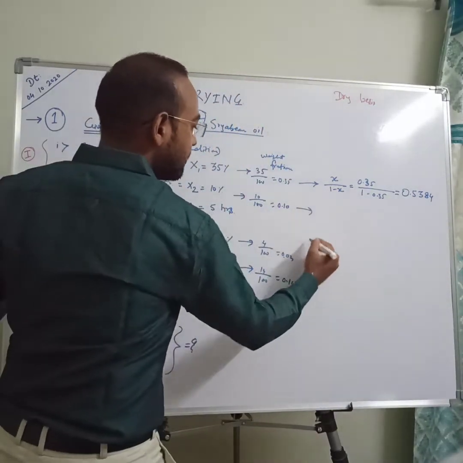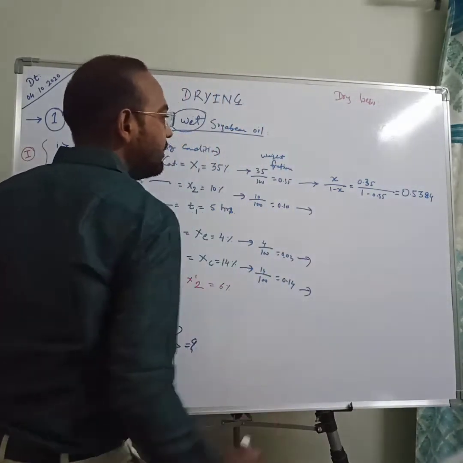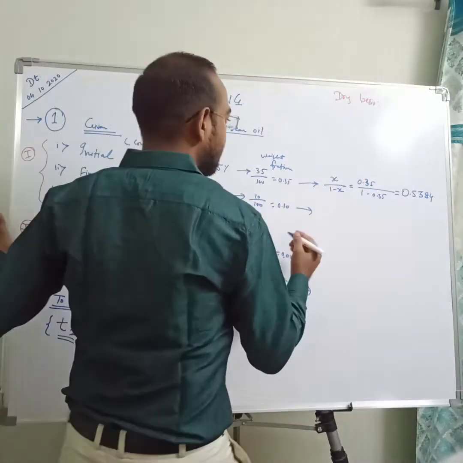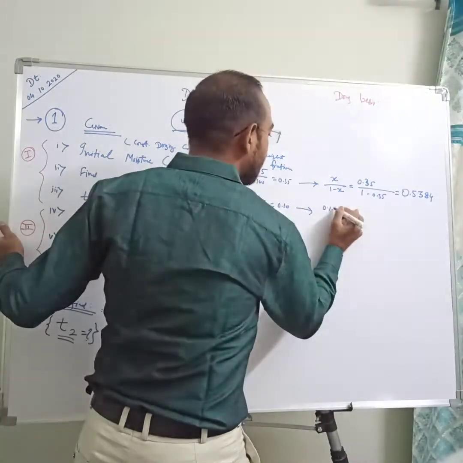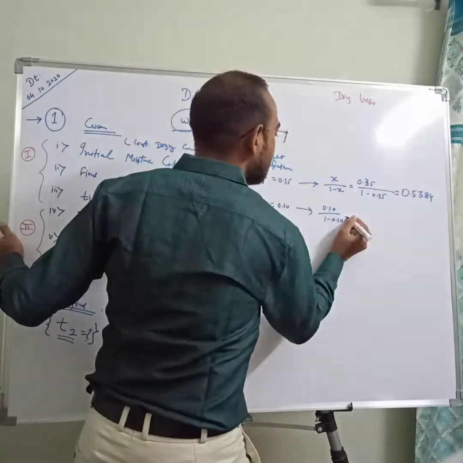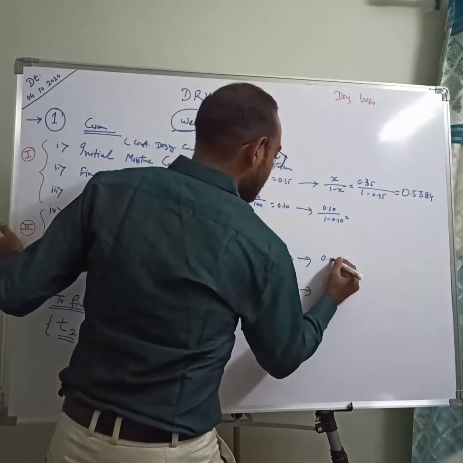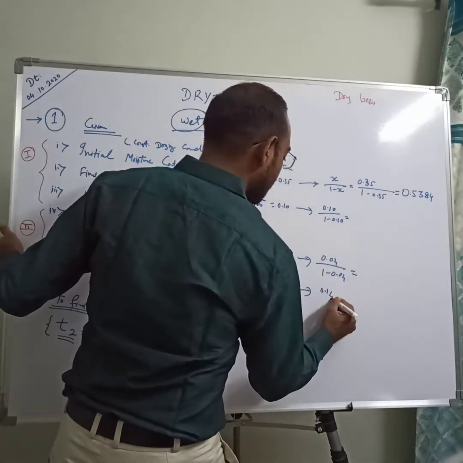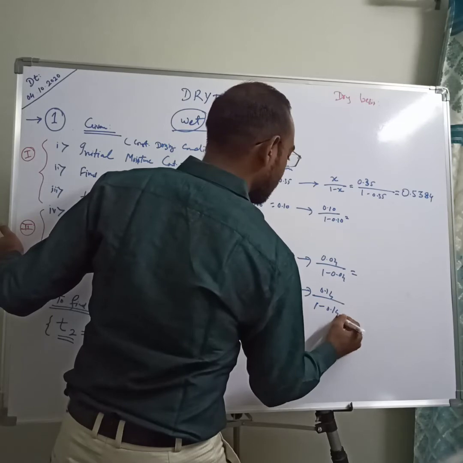Similarly, we find all the values: 0.10 upon 1 minus 0.10, 0.04 upon 1 minus 0.04, and 0.14 upon 1 minus 0.14.